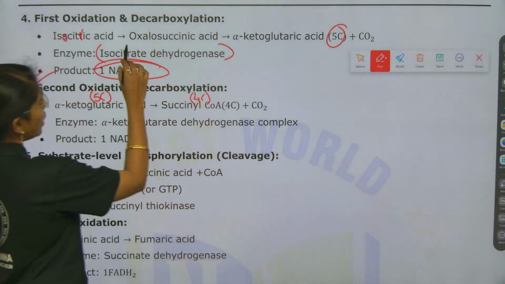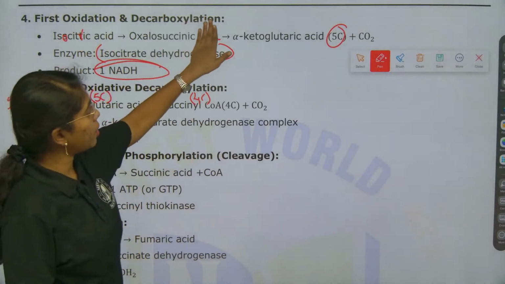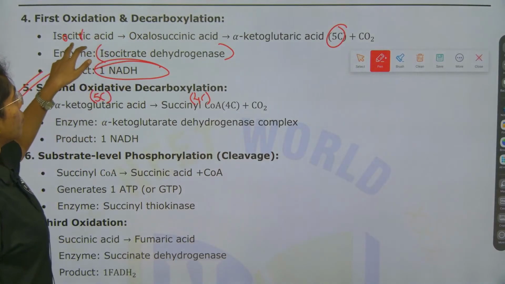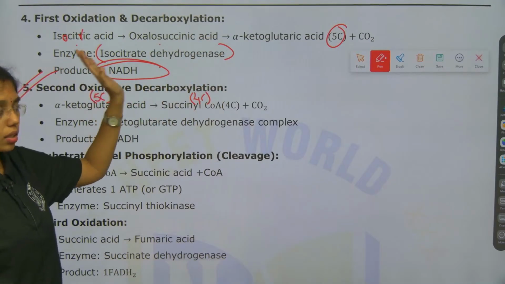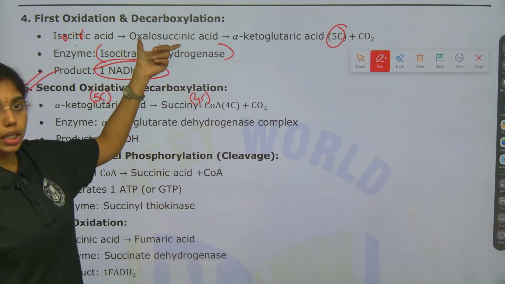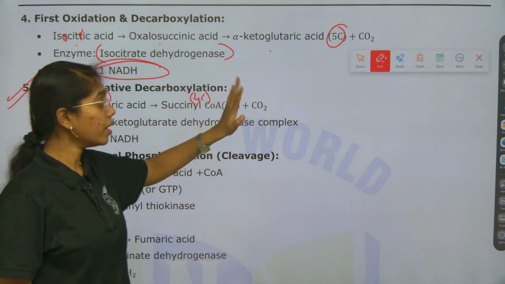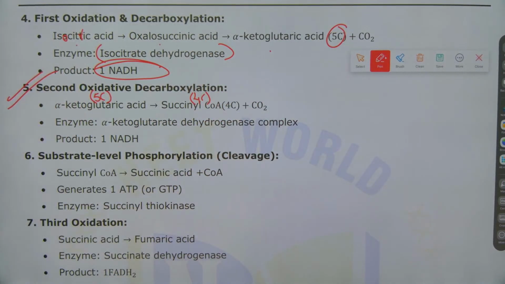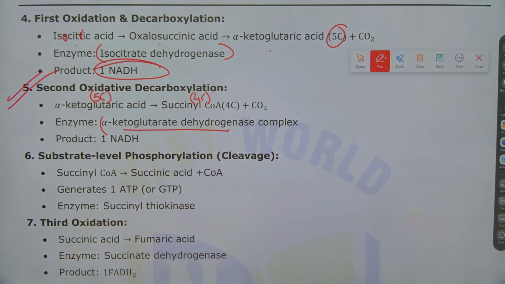Next you see second oxidative decarboxylation wherein alpha ketoglutaric acid, which is 5 carbon, is turned to 4 carbon succinyl CoA. So here which is the intermediary step, you can eliminate this beta. If you want to write, you can write. If you want to eliminate, you can eliminate, because first isocitric acid is turning to oxalosuccinic and then alpha ketoglutaric. This is the flow of description. If you are comfortable with the intermediary products, you can write. If not, you can eliminate, directly give out the product name. Fine. Next enzyme over here is alpha ketoglutarate dehydrogenase complex. Product formed is what? 1 NADH again at the end of oxidative decarboxylation.